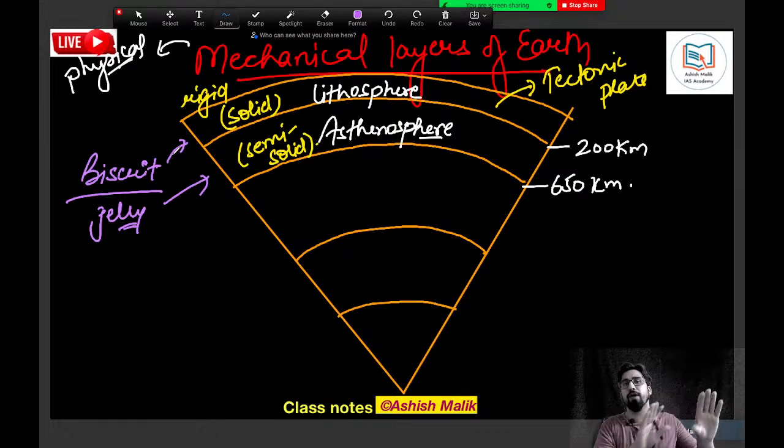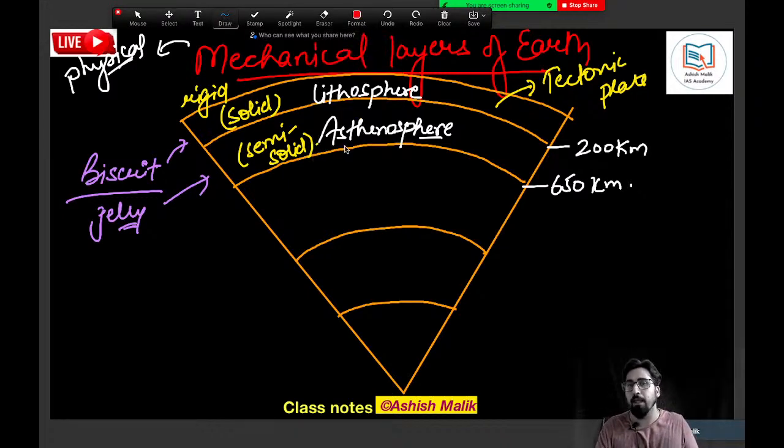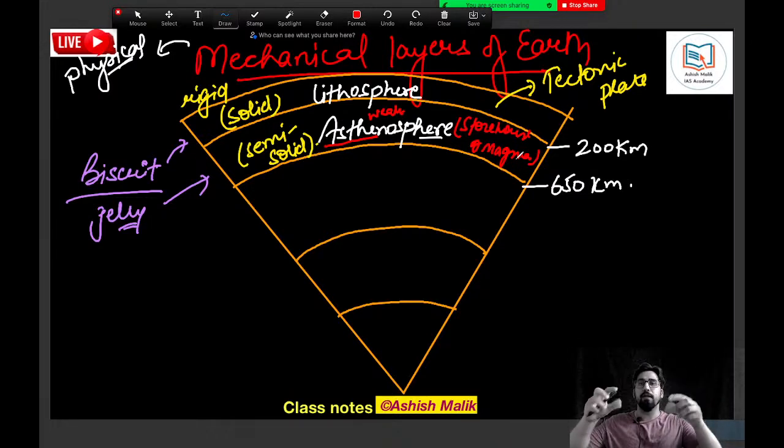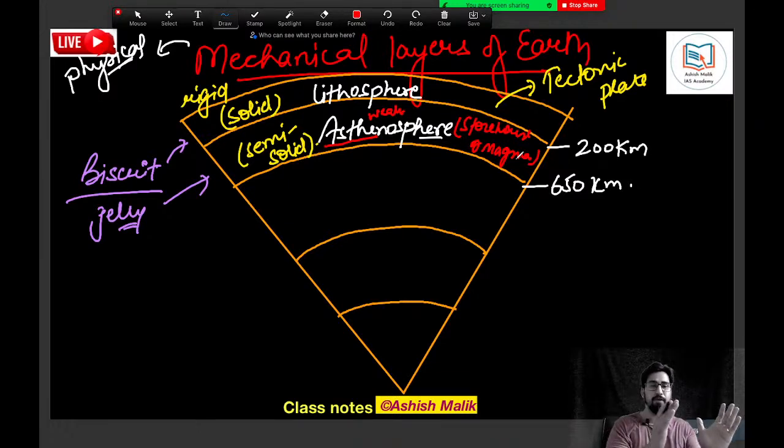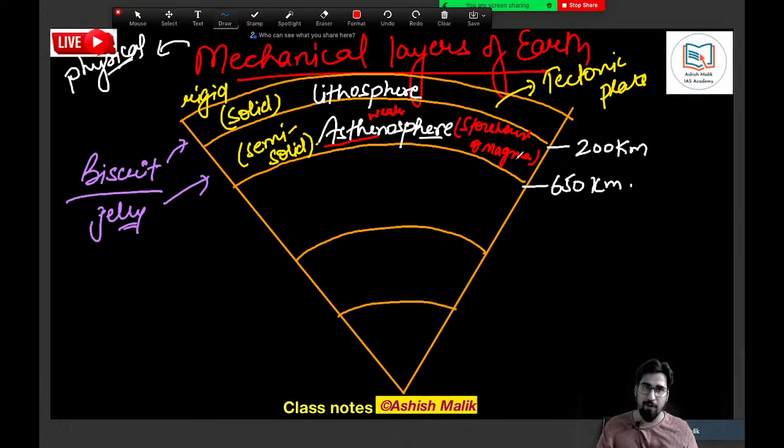And whenever the asthenosphere moves, asthenosphere is a semi-solid. Asthenosphere is also called the storehouse of magma. Let me tell you, the word astheno means weak. Asthenosphere is a weak sphere. Why is it called weak? Because it is the storehouse of magma. All the magma lies inside it. All the magma which comes during the volcanic eruption is basically all stored in asthenosphere. That is why it is a very weak sphere. It's a semi-solid. So wherever the asthenosphere moves here and there, the lithosphere on the top is also going to move. Please remember it.